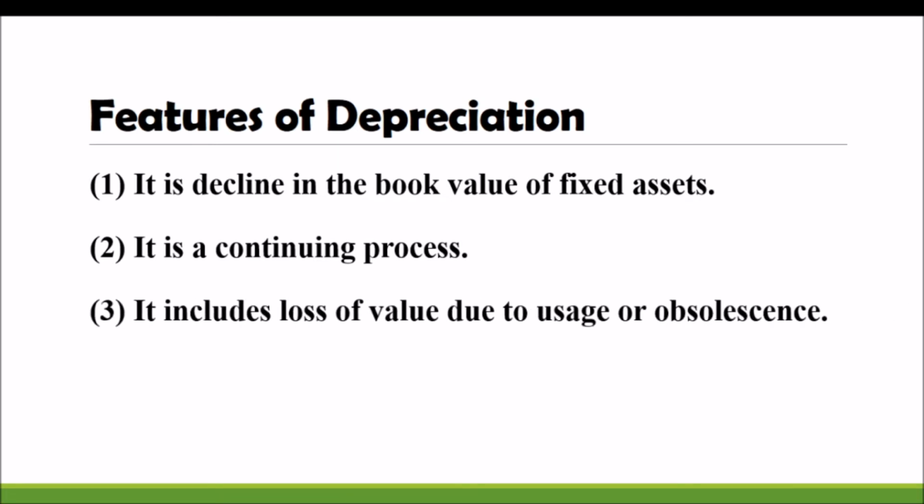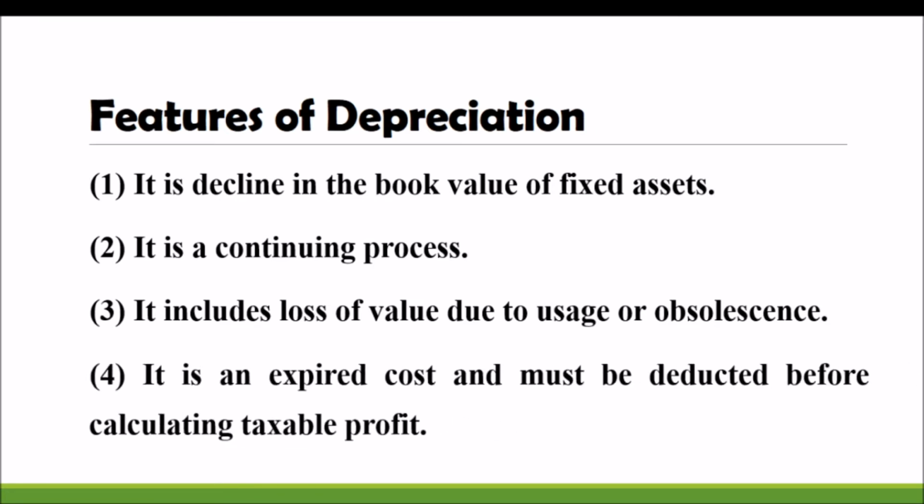And it includes a loss of value due to usage or obsolescence. Usage or obsolescence means what? Through continuous usage it will decrease automatically, and it is an expired cost, and must be deducted when calculating taxable profit.